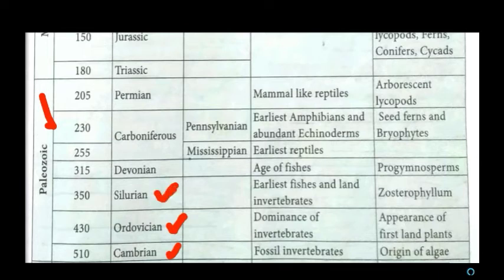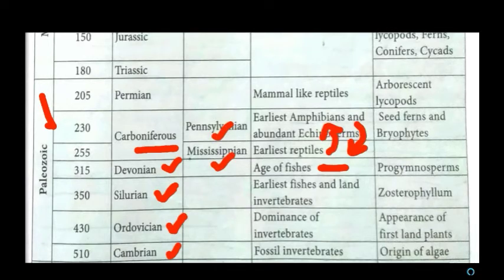The fourth period is the Devonian. The Devonian is called the age of fish because fishes are dominant during this period. The next period is the Carboniferous, which is divided into two epochs: Mississippian and Pennsylvanian.